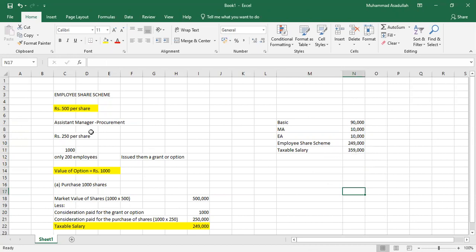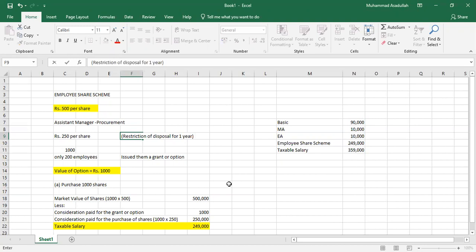If the company is willing to sell these shares at a subsidized cost, but there is a restriction, if they restrict you from disposal for 1 year, that is, you cannot sell your shares for 12 months, then the value of 2,49,000 will not be taxable.